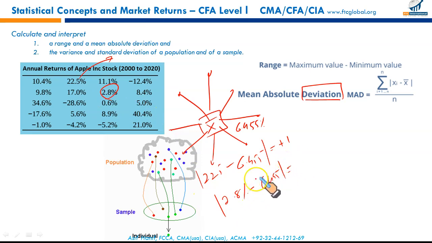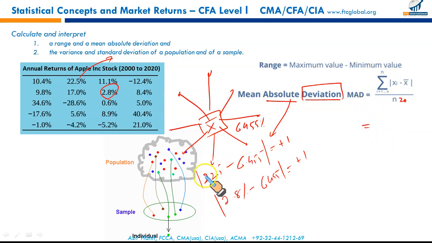The result, whatever will come because of these mod signs, will come out positive. So this is called the absolute number. The negative will turn to positive. So adding up all these numbers, the differences from the mean, all the positive numbers, and dividing it by the total number of observations, 20, will give you the mean absolute deviation.